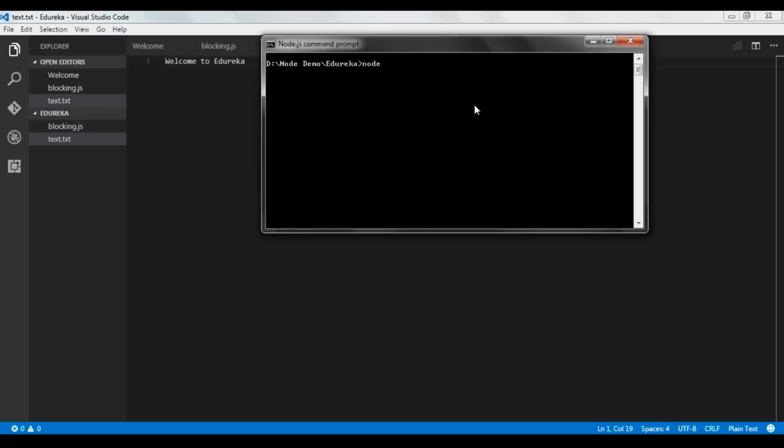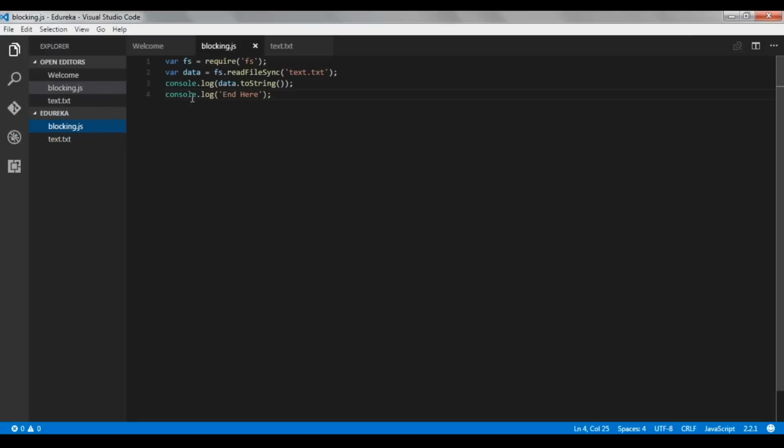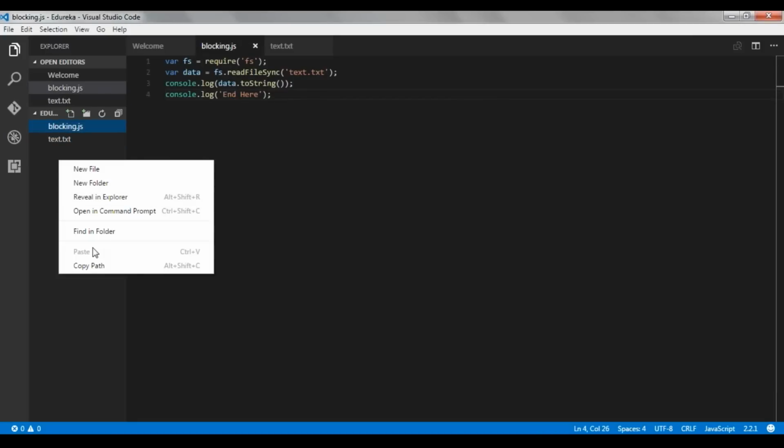We'll execute this file using node and the file name, blocking.js. So now you can see here that the first output was welcome to Edureka, which was there in text.txt, and then it printed end here, which was the last statement. Now let us work with non-blocking JS.